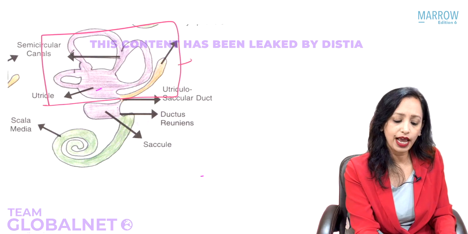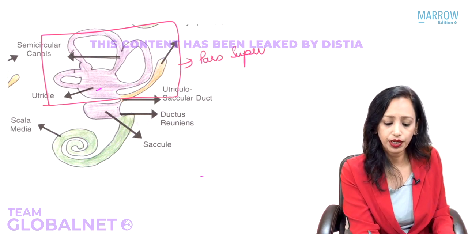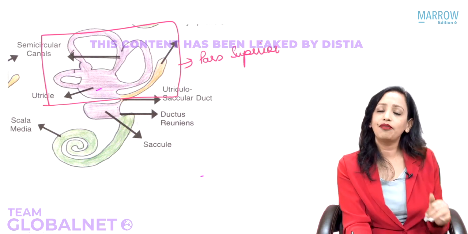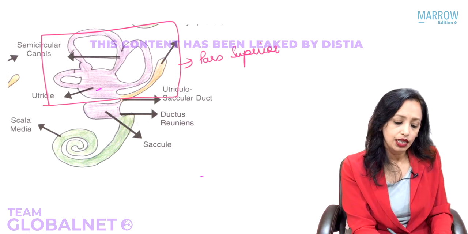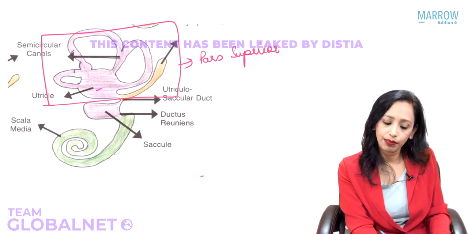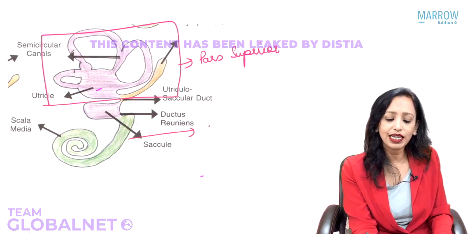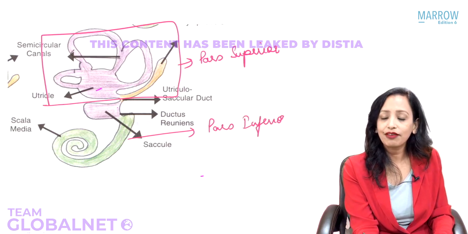This is what is known as pars superior. The lower part, that is the saccule and the cochlea, the membranous cochlea, the organ of Corti, the scala media, is what is known as pars inferior, and this develops later on.